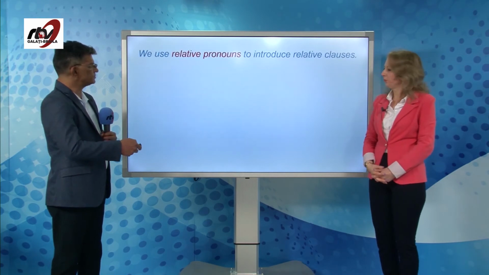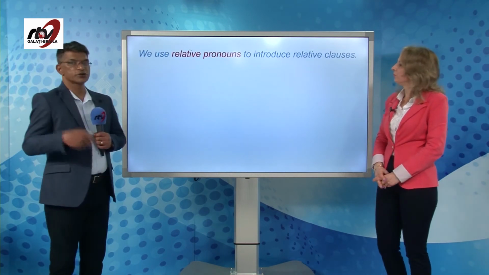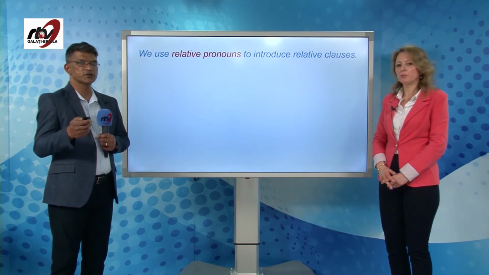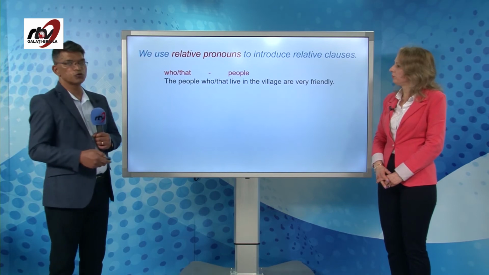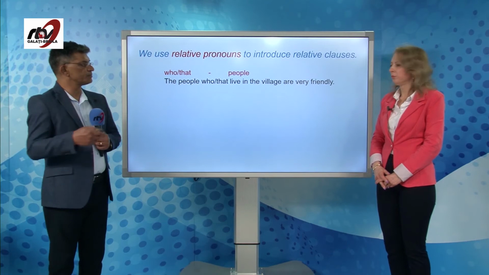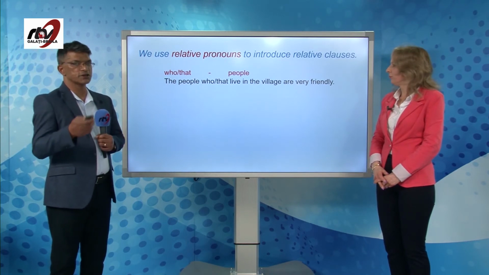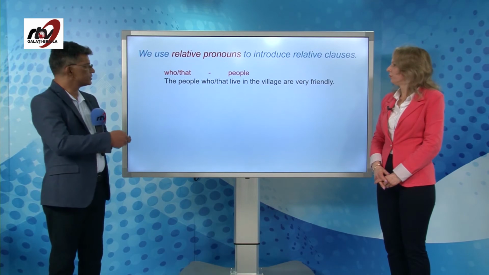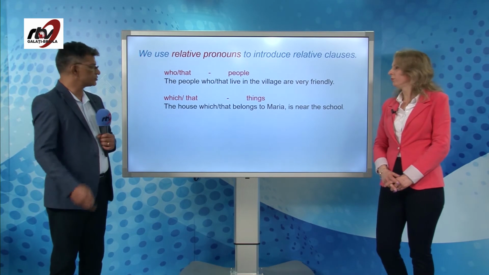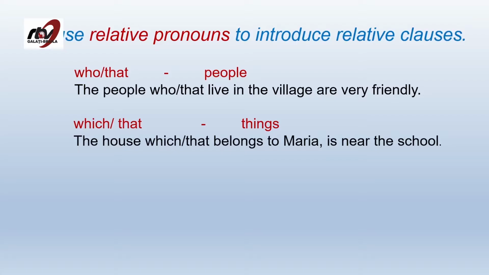And let's move on. We go to the relative pronouns, and in this class we are talking only of 4 specific relative pronouns. We are talking about who or that. We can also use that for people. See the sentence, the people who live in the village, or you can say the people that live in the village. We are also going to look at which or that again. You can use that instead of which. For things, obviously, the house which belongs to Maria is near the school. The house that belongs to Maria is near the school.